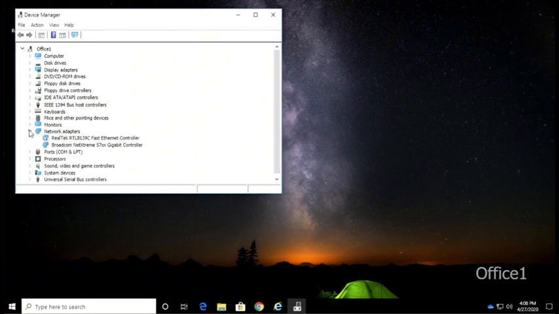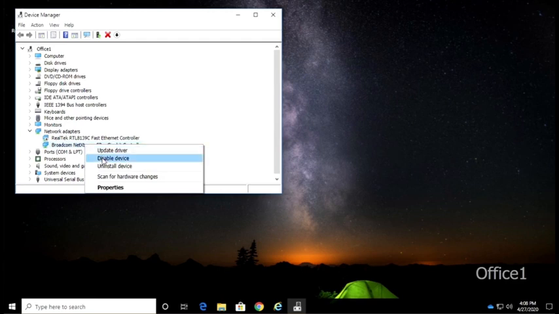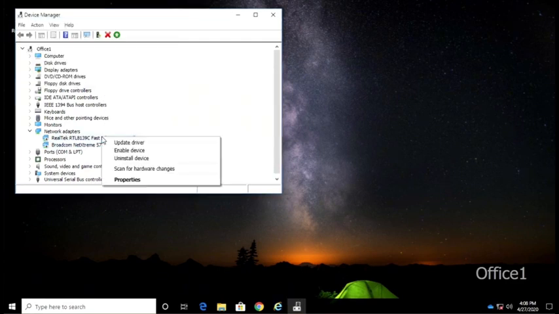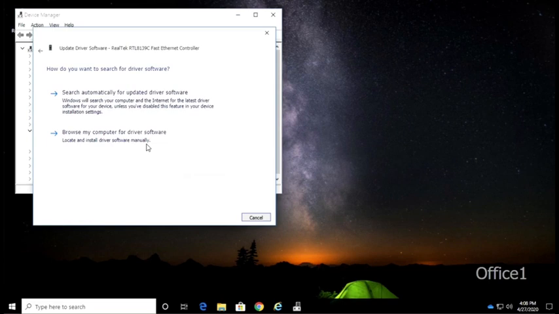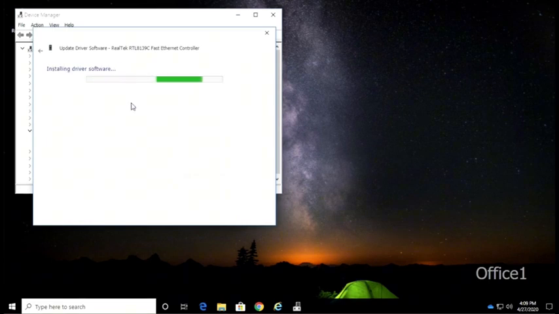Open the network adapters list, right-click the Broadcom adapter, then click Disable Device. Next, right-click the Realtek adapter and click Enable Device. Finally, right-click the Realtek adapter and select Update Driver. Click here to search the internet for new software, then wait while the driver updates.